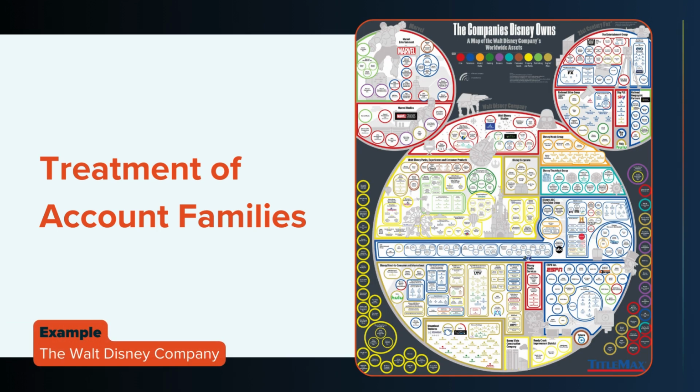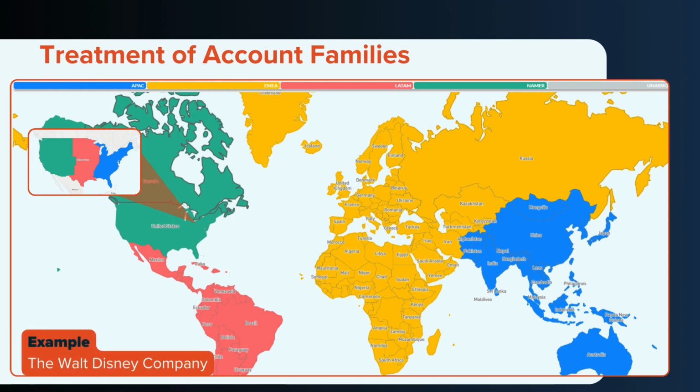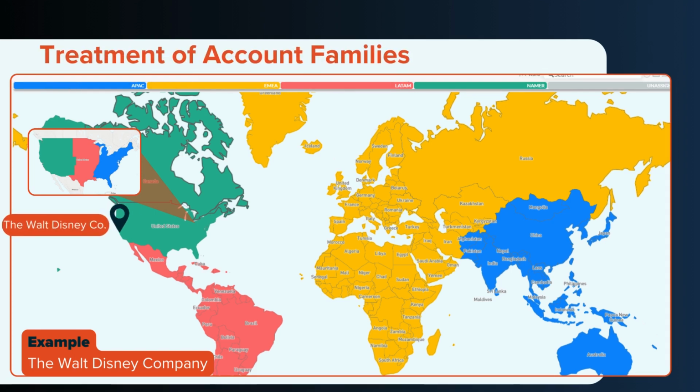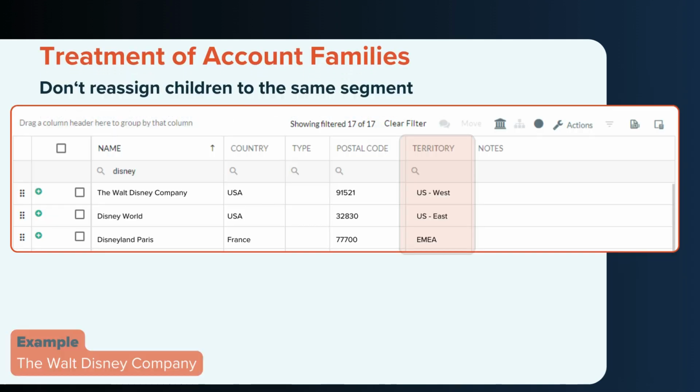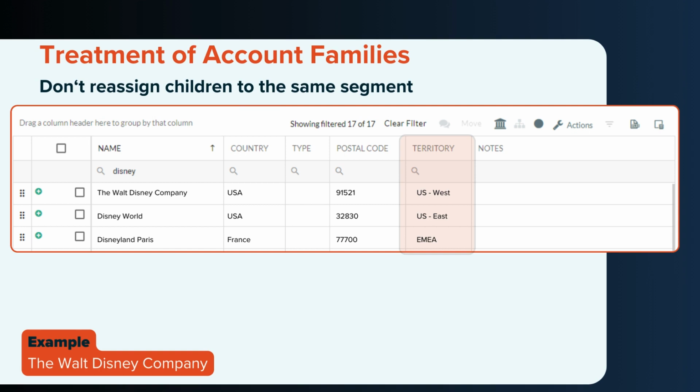To explore this concept, we'll oversimplify the Walt Disney Company to use as an example. Suppose we're using a map rule to divide the world into super regions and then to separate the US into three regions. We're deciding how to allocate the Disney subsidiaries. The Walt Disney Company, which is the ultimate parent, is headquartered in California. Disney World is headquartered in Florida, and Disneyland Paris is located in France. Choosing the don't reassign children to the same segment option will allow those accounts to live in different territories.